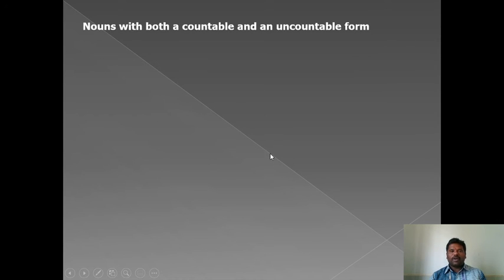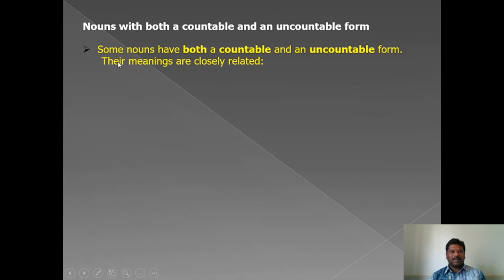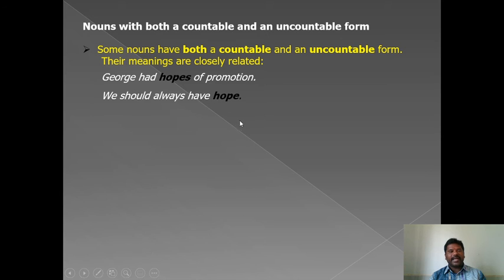Nouns with both a countable and uncountable form. Some nouns have both a countable and uncountable form. Their meanings are closely related. George had hopes of promotion. In the first sentence, hope is a countable noun. We should always have hope. Here, hope is an uncountable noun. The same word can be used as a countable and an uncountable noun.